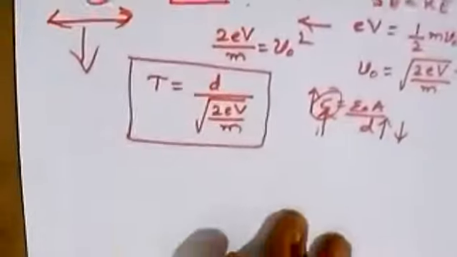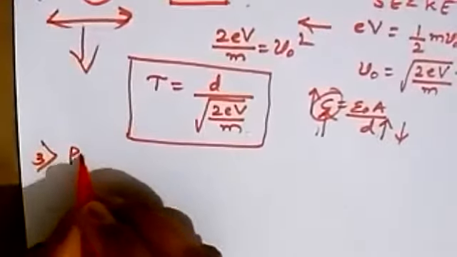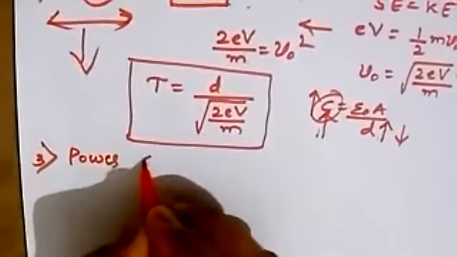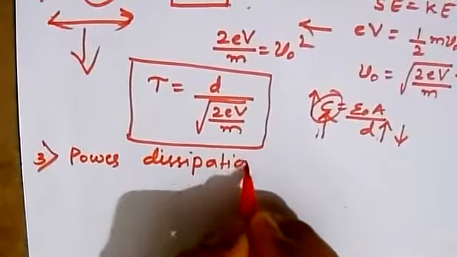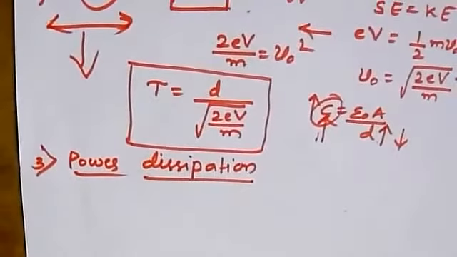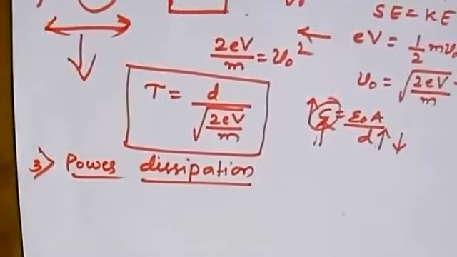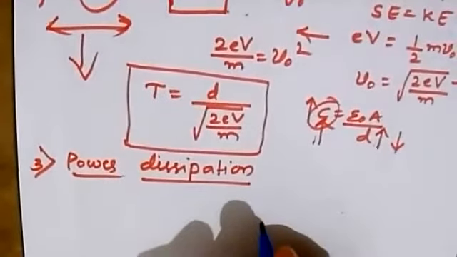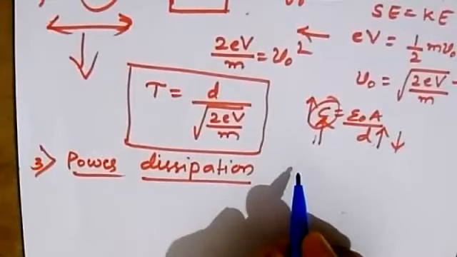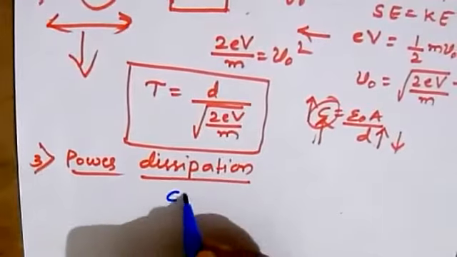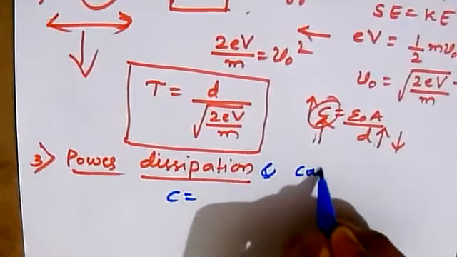Now coming to the third one, which is very simple. The third one is power dissipation. Let us see what this power dissipation is. Coming to power dissipation and cathode emission, here the area of the cathode, if we increase it, we have power dissipation and cathode emission.